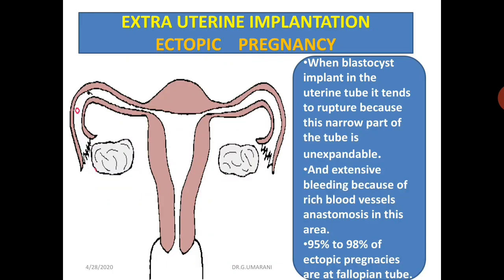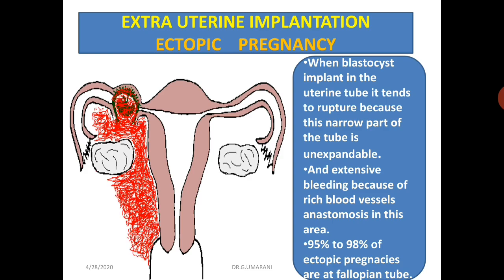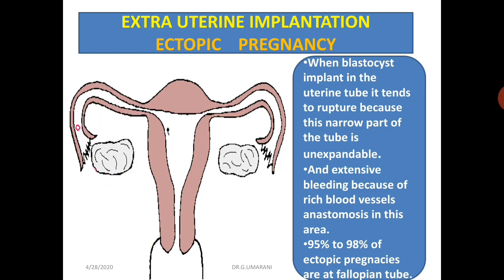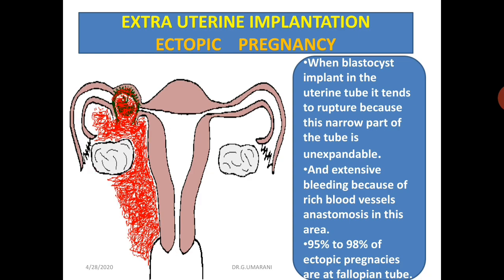Extrauterine implantation is also known as ectopic pregnancy. Normally the blastocyst implants in the uterine wall, at the upper portion, body and posterior wall. This is the normal implantation site.